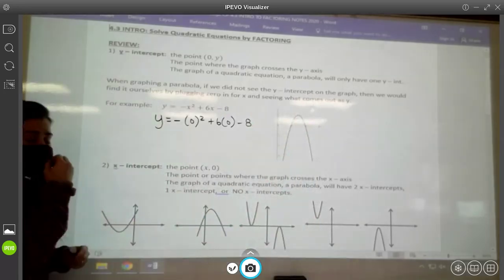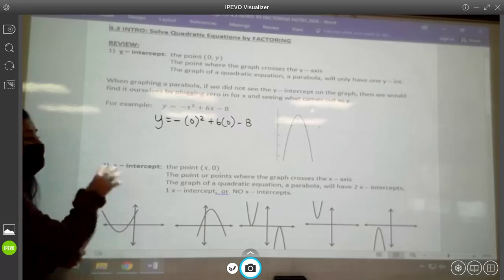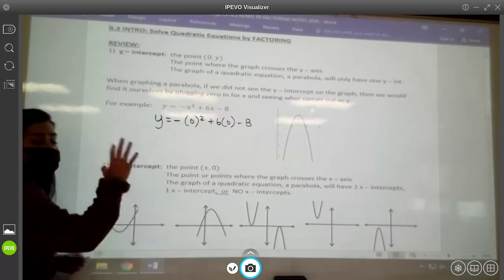Okay, some other important points that we saw on the parabola were the x-intercepts. These are the points where the graph crosses the x-axis.